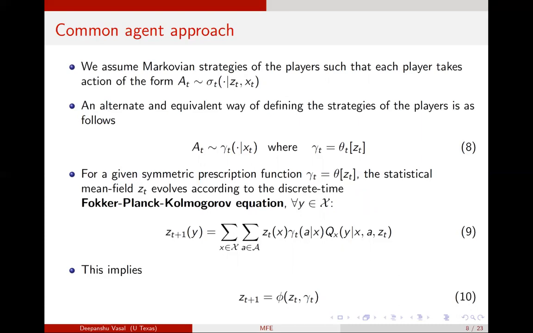Given this, we can write the Fokker-Planck-Kolmogorov equation, which I stated before, as in equation number 9, where zt plus 1 depends only on gamma t, which is to say that zt plus 1 doesn't depend on the whole sigma, but only on the sigma that depends on xt. So in a short form, I can summarize this dependence of zt plus 1 as zt plus 1 has some function phi of zt comma gamma t in equation number 10.